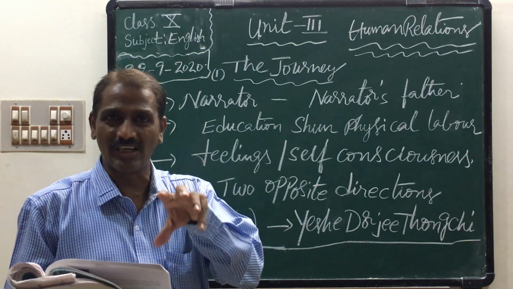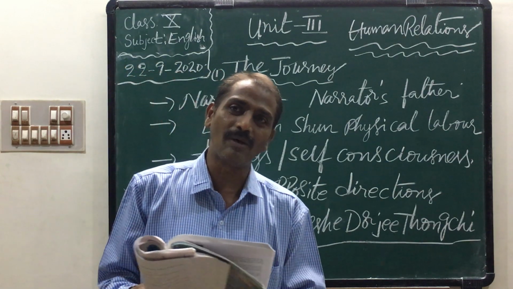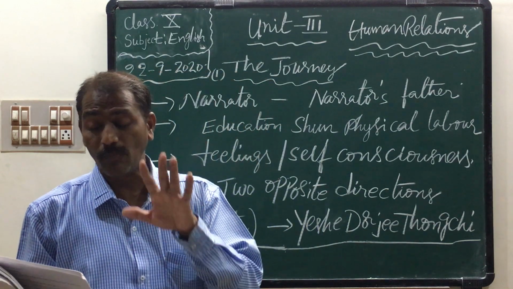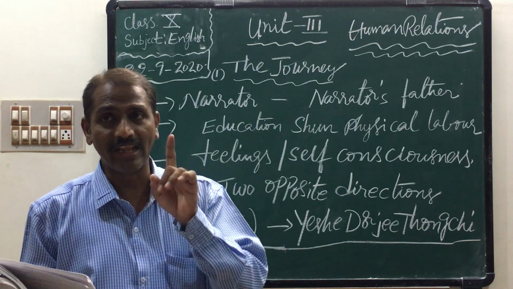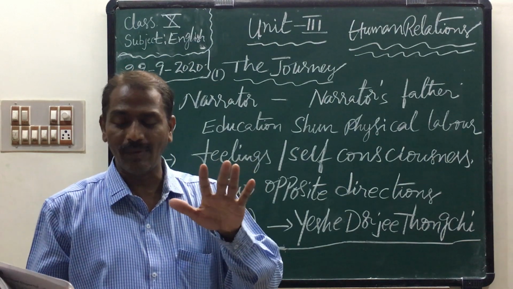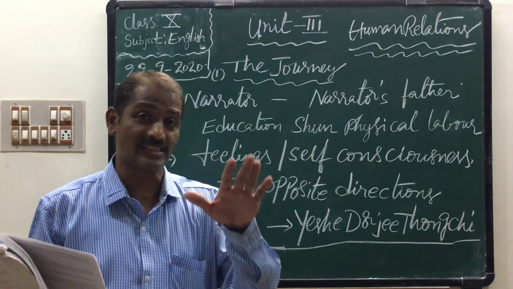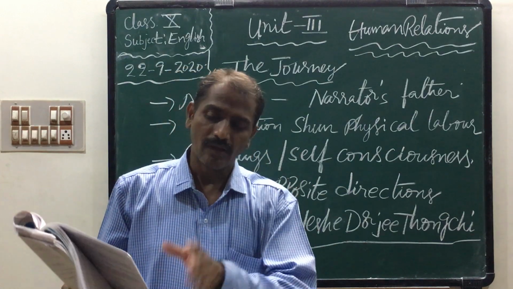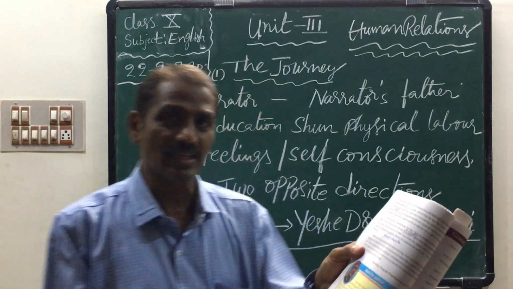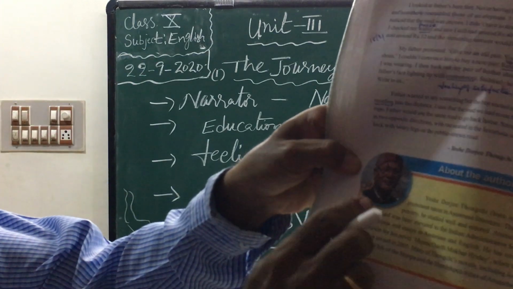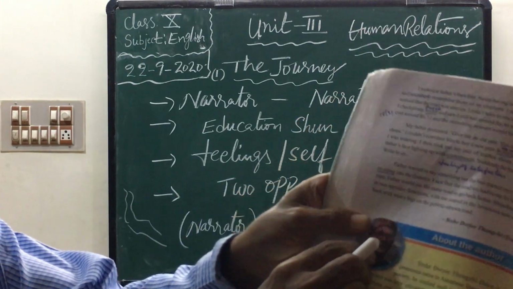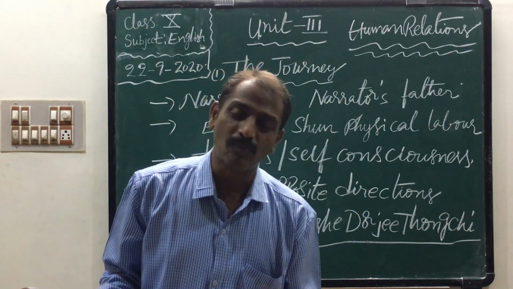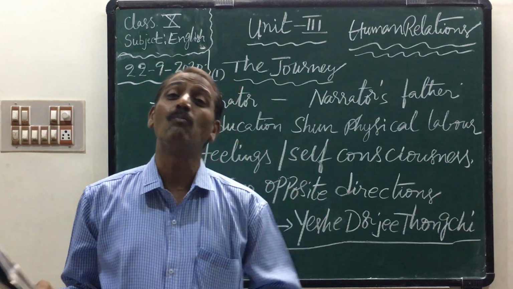There is an introduction. Just look, children, at the bottom of the lesson. Yeshi Dorji Tongchi, born in May 1952, is a prominent name in Assamese literature. He is a very good, famous writer in Assamese literature. Though he grew up in poverty. Now children, this is the picture. Just you see this picture, that is the narrator. He worked hard. In the very beginning, especially in his family, he grew up in poverty.